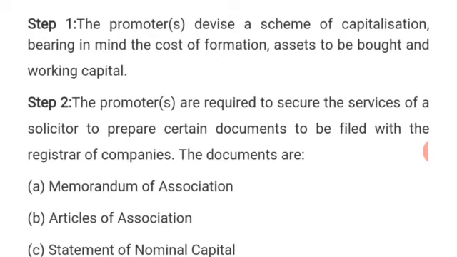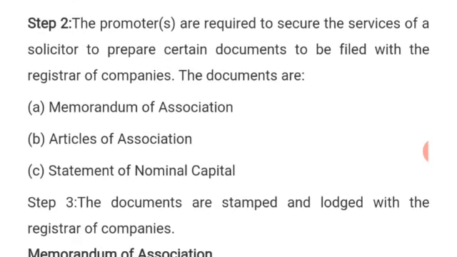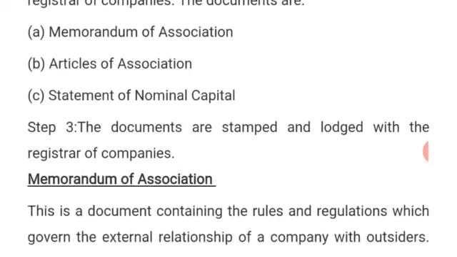What are those documents? A, memorandum of association; B, articles of association; C, statement of nominal capital. These are the 3 documents to be prepared and forwarded to the Corporate Affairs Commission. And we have said that the Corporate Affairs Commission is a government agency that looks into the registration of all companies in Nigeria. Then step 3 now.